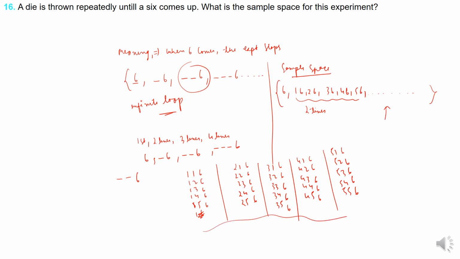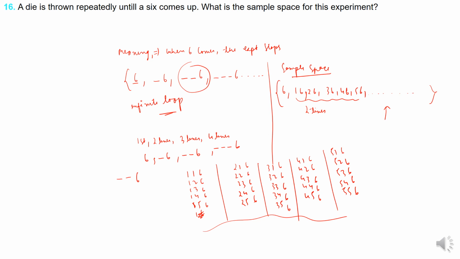I hope this is understood, right? Similarly you will have for 4 throws 1 1 1 6, 1 1 1 2... like that. This is an infinite series, you cannot write all the numbers, but this is how it will be.